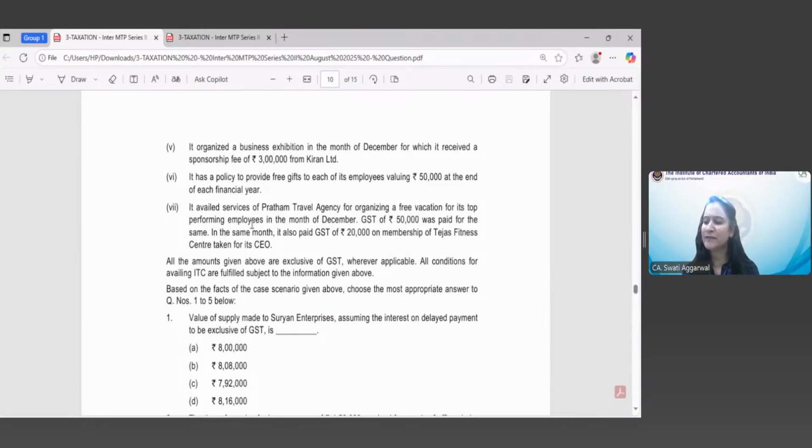And second, membership of a club, health benefits, and travel benefits extended to employees on vacation or home travel concession are allowed only where it is obligatory for the employer to provide the same to his employees under any law for the time being in force. Right. So here in this case, the free vacation as well as the membership of Tejas Fitness Center would have been allowed only if it were obligatory, statutorily required, to give to employees. So our answer is D.